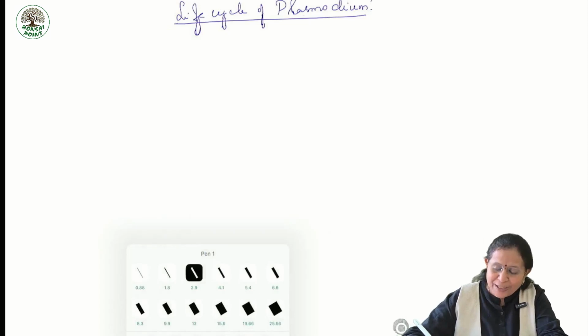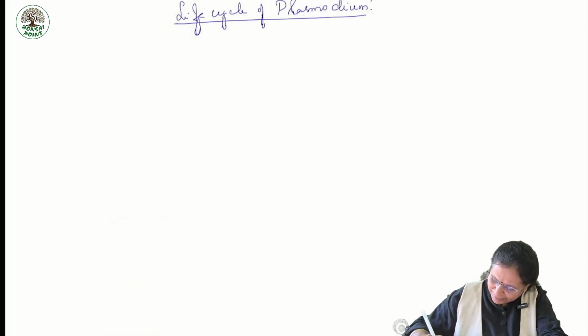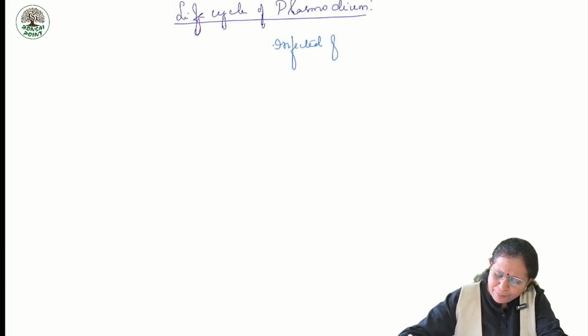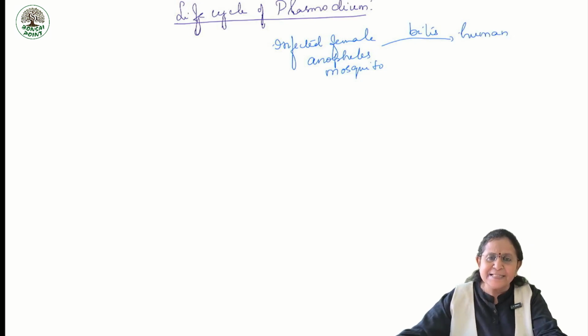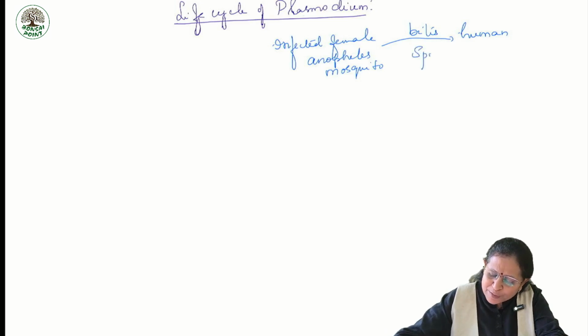When infected female Anopheles mosquito bites human, it releases, that is the female Anopheles mosquito releases the infectious form of Plasmodium which are called sporozoites into human blood.